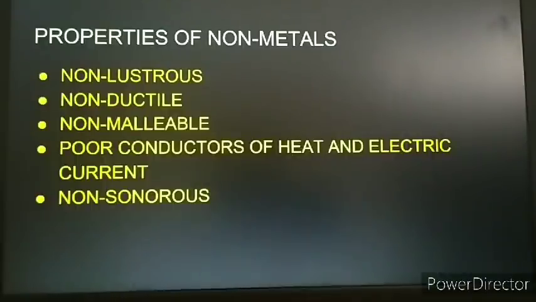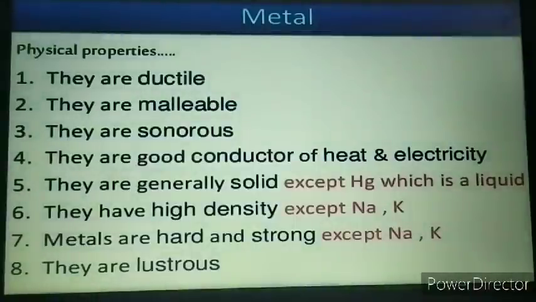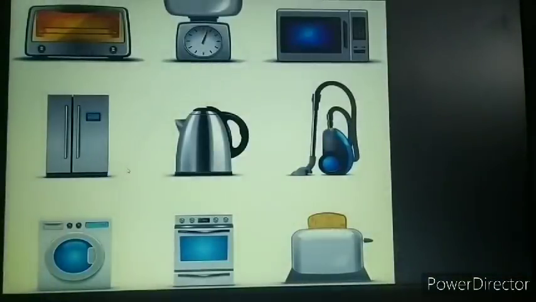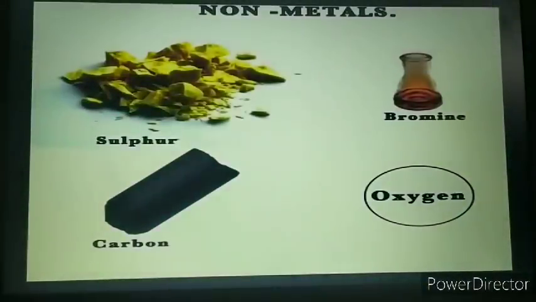Because if we take a piece of non-metal and we hammer it, like metals were drawn into sheets, as here you can see, it is drawn into sheets. What will happen to non-metals? Non-metals will become powdery. It will be broken down into smaller pieces. That is why we say that they are non-malleable as well as non-ductile.